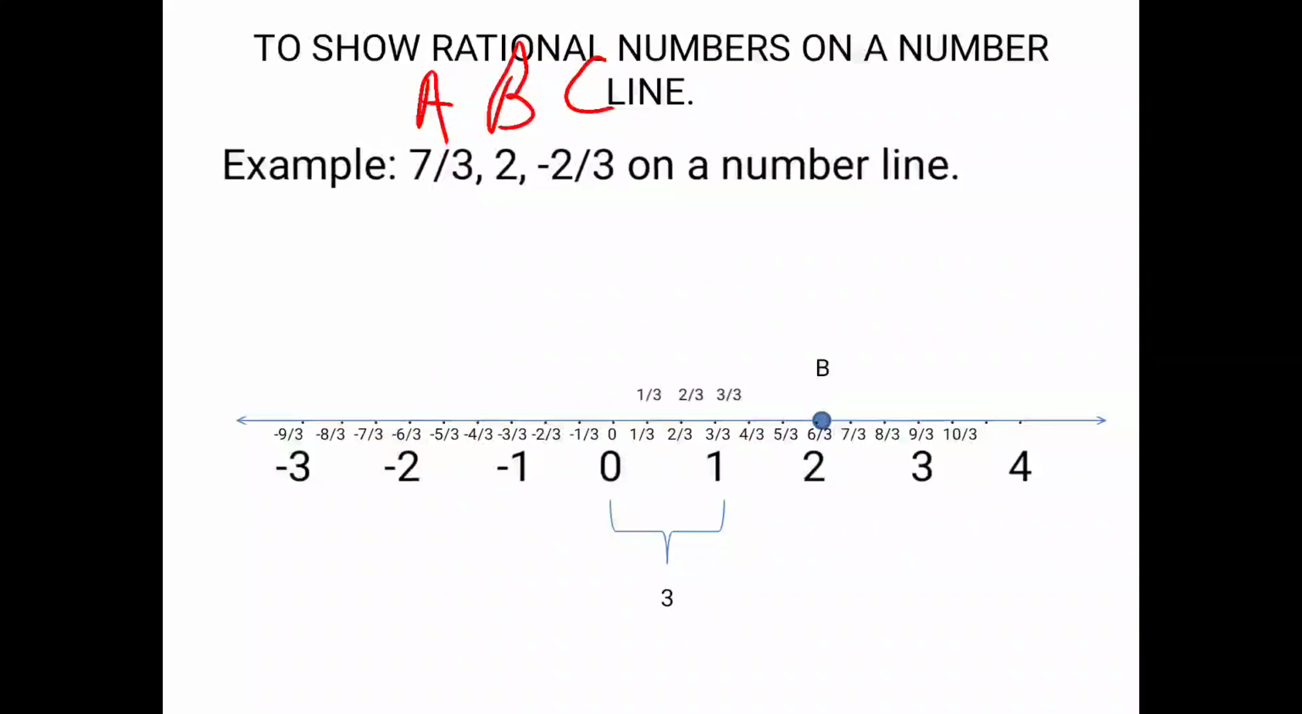we are going to mark point A and C on a number line. Now you can clearly observe 7 upon 3. So next is mark 7 upon 3 and label it as A. Minus 2 upon 3, after marking it, label it as C.